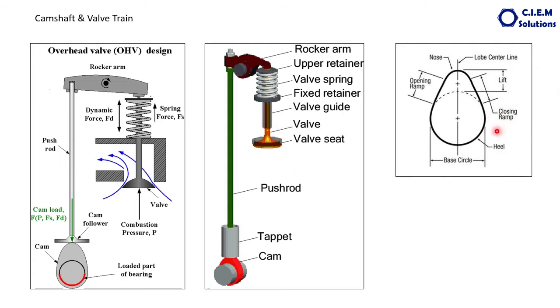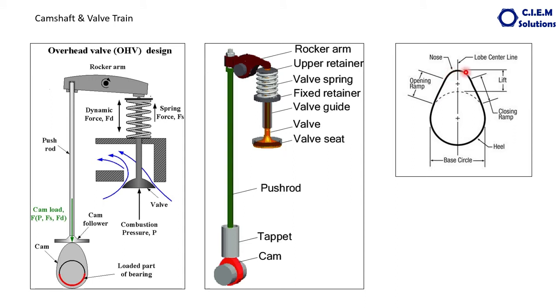Again, we can see this in more detail about the cam. This is the axis of the camshaft, the plus mark. This complete circle is called the base circle. As long as the push rod is seated in this circle, the valve is closed. Valve opening starts from this place. From here to here it is called the ramp, the opening ramp. So valve opening starts here and the valve is fully opened here at the nose.